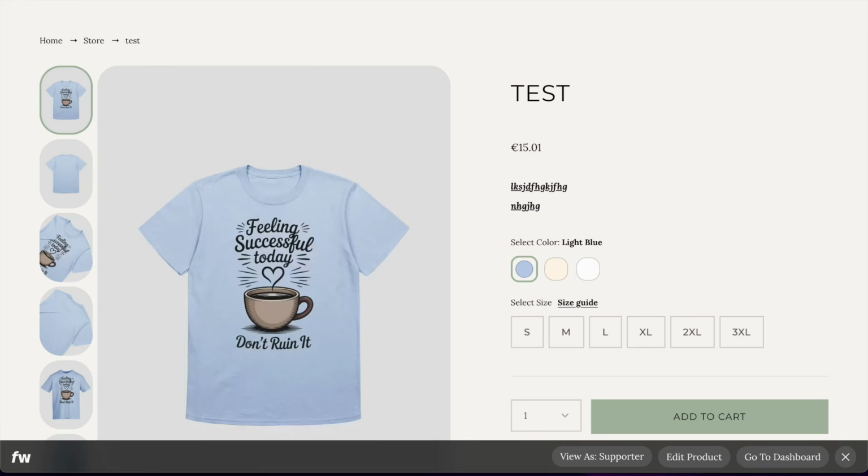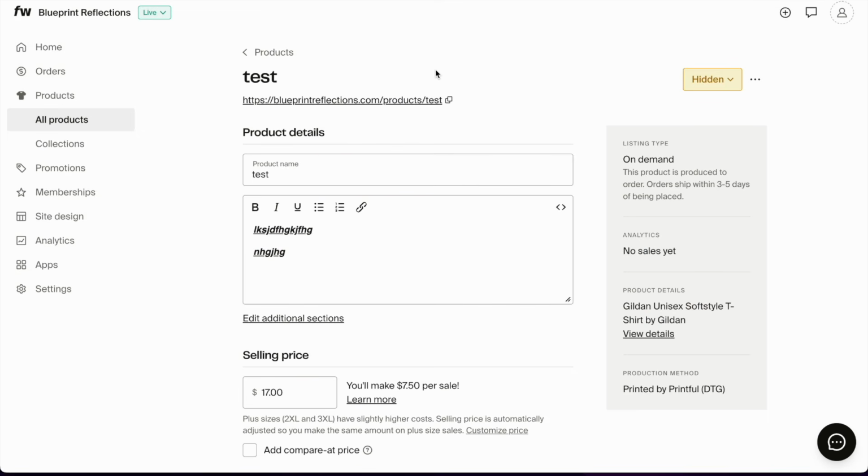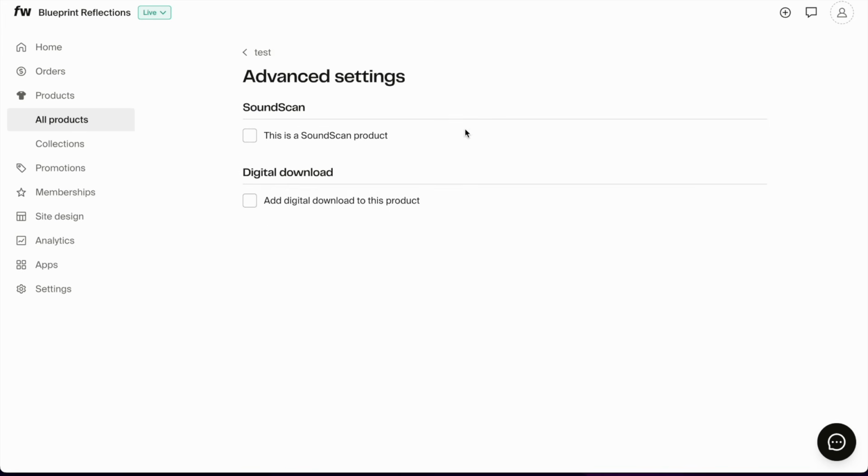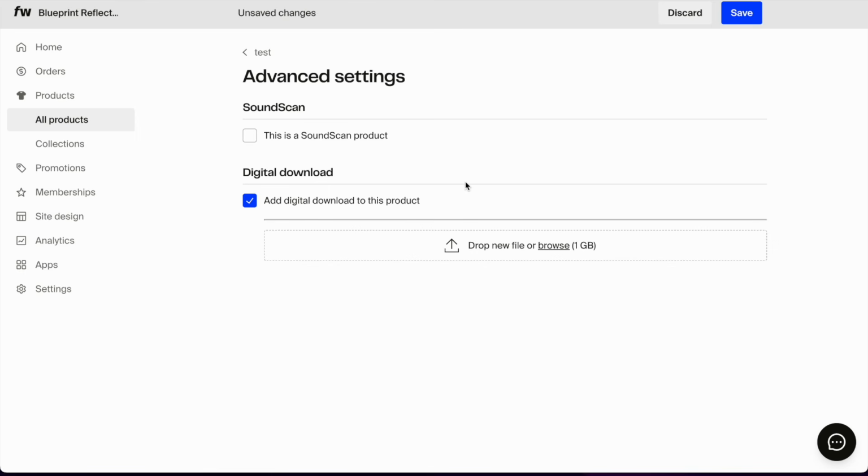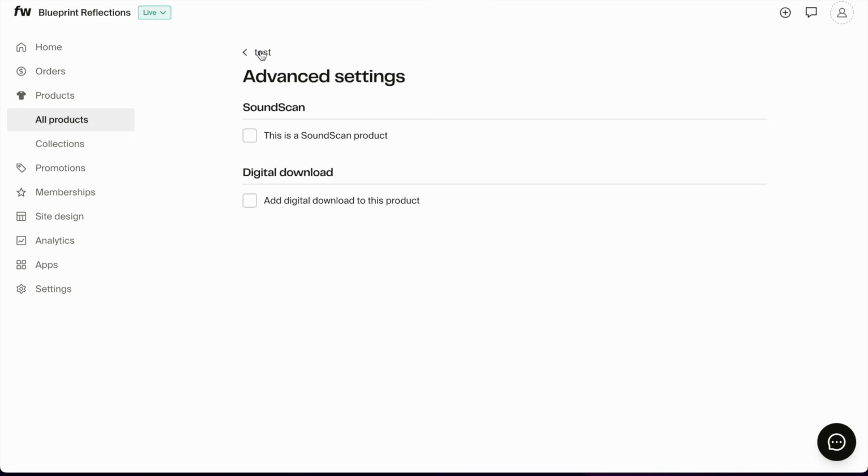One thing that I do want to show you that I found out, which is really cool: on the product page, if you're on a print-on-demand product, you can click on the settings here, click on advanced settings, and add a digital download to this product. That means if someone orders this print-on-demand product, they also get a digital file. That file can be a thank you or something cute from you, or it can be related to the product. For example, if I'm selling notebooks, I can add a digital download of journaling prompts for my niche on that notebook, which I'm really thinking about doing because that could be really cool.